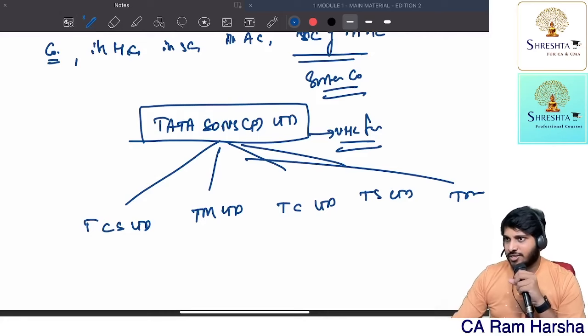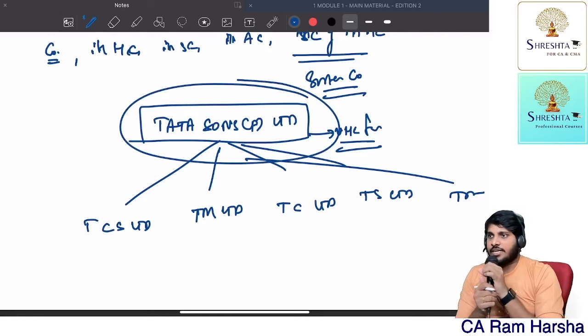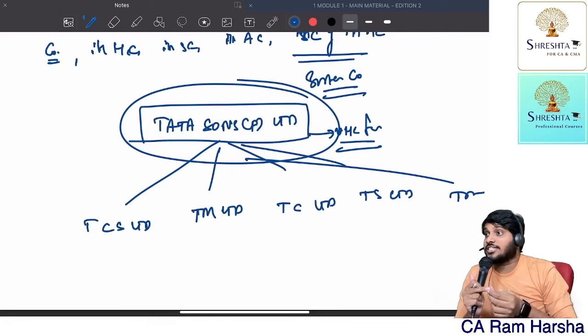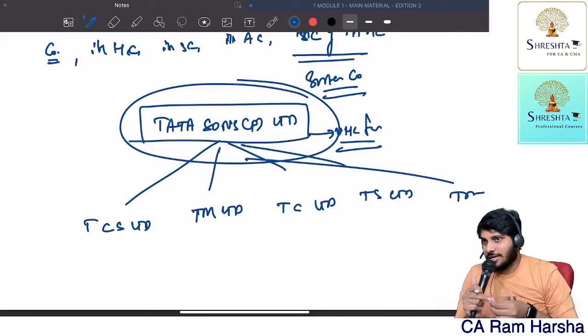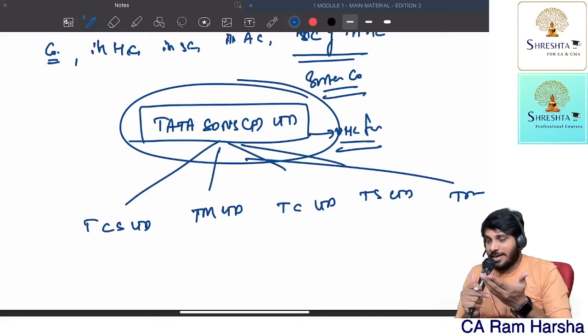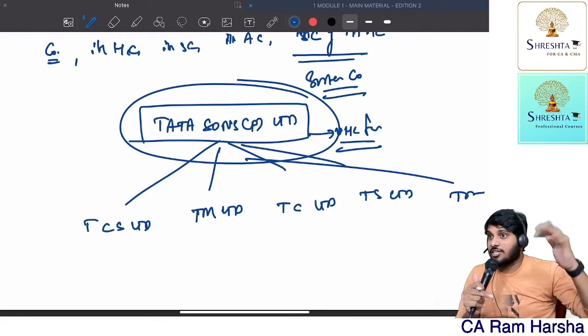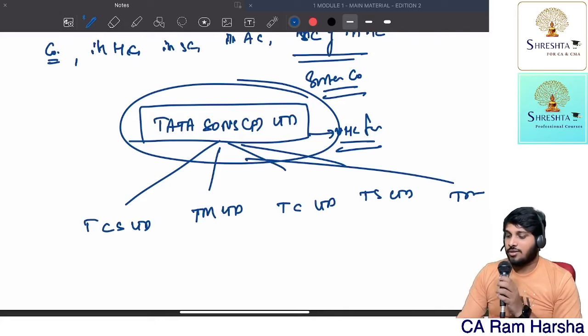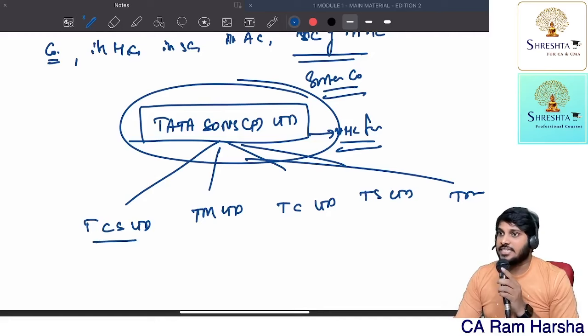Now, who is the investor in the majority of these companies? Tata Sons. In Tata Sons, the major investors are whom? Tata Trusts. There are many trusts. That's why, you might have seen on Instagram or somewhere, most of the revenue generated by Tata will go to charitable trusts, because the charitable trust is the owner. Able to understand?